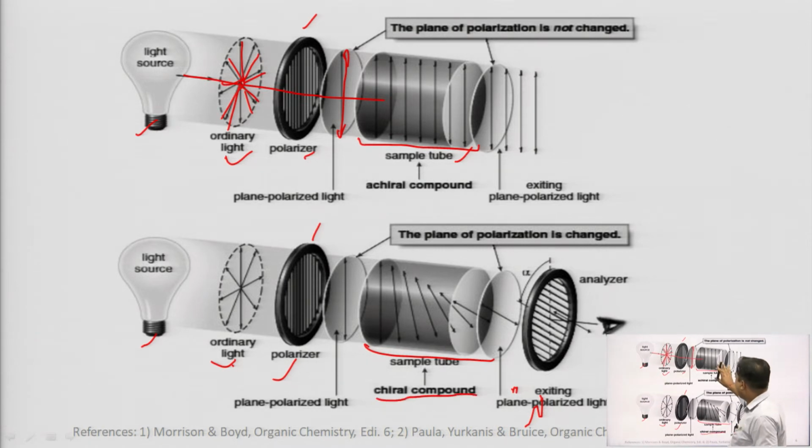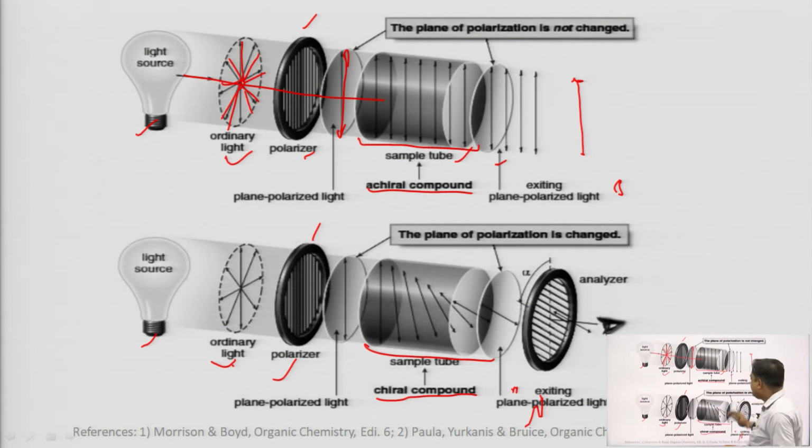When the plane polarized light passes through the medium containing an achiral compound, you can see the exiting plane polarized light has the same angle of rotation, meaning there is no effect of the achiral molecules on the rotation of the plane polarized light.